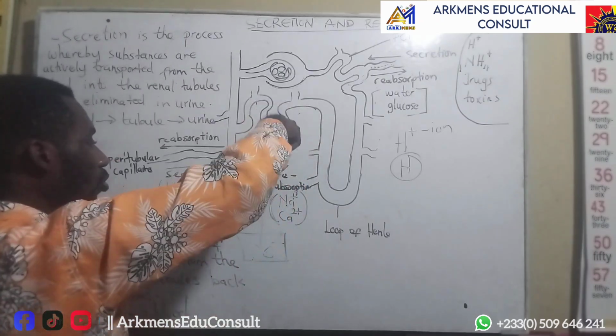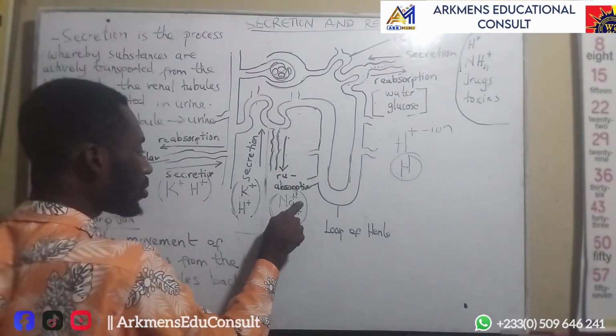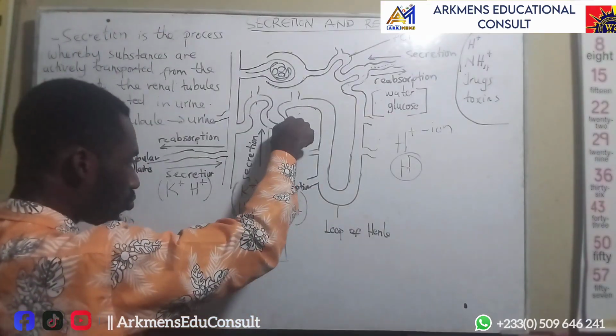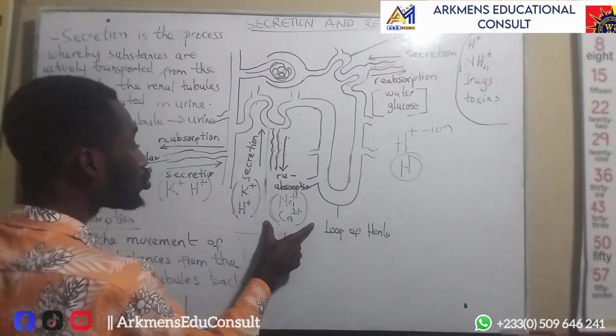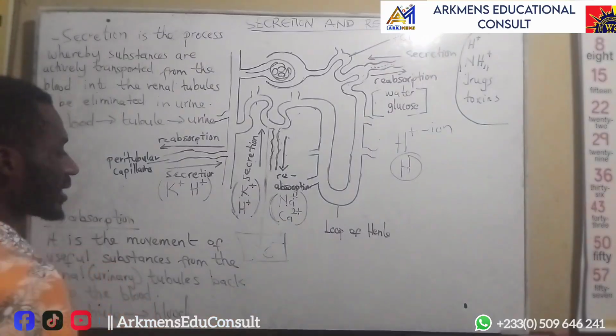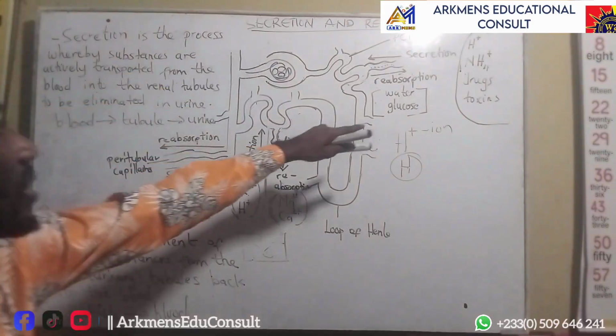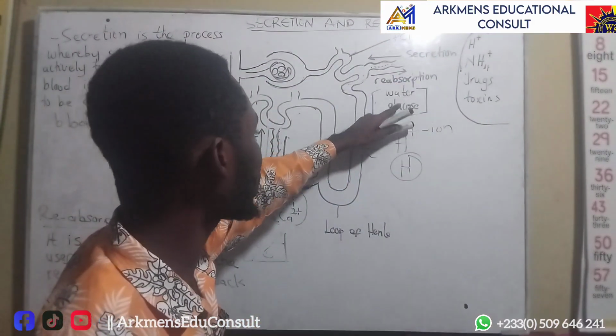Then it will reabsorb, or send back, sodium ions and calcium ions, which are needed by the blood. It will reabsorb them, or send them back to the blood to be used. So that is for the distal convoluted tubule. You have to take note of that. So the PCT secretes these and reabsorbs water and glucose.